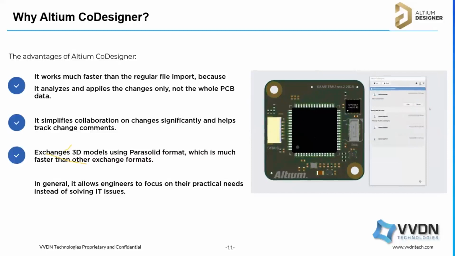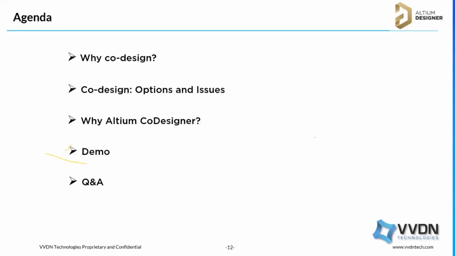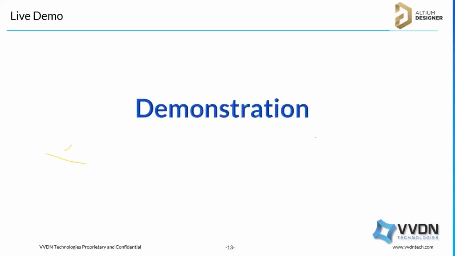And suppose you are exchanging the 3D models, it uses the Parasolid file only. So it has all the information and it is faster compared to other options. So we don't need to focus on any other issues. We can simply concentrate on our mechanical work. Okay, we'll see it in the demonstration. So next we'll see the demonstrations.